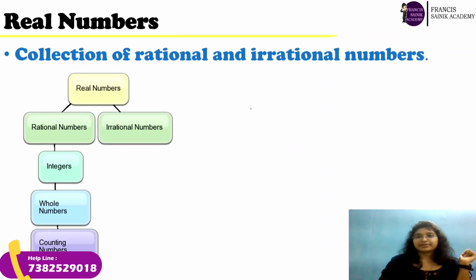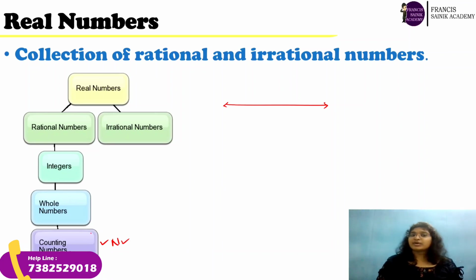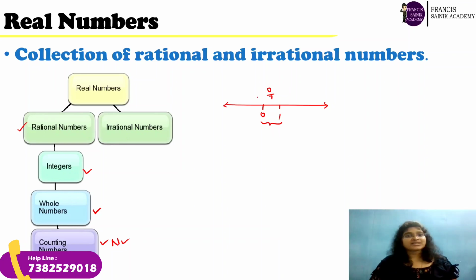For example, suppose it is a number line. Can you plot counting numbers, nothing but natural numbers? Yes, natural numbers can be plotted on the number line. Whole numbers? Yes, they also can be plotted, right? Integers? Yes, we have just seen it. Rational numbers? Yes, they can be plotted. For example, 0 and here 1. So, if I take 3 by 7, yes, it will be something between this 0 and 1. So, it can be plotted.